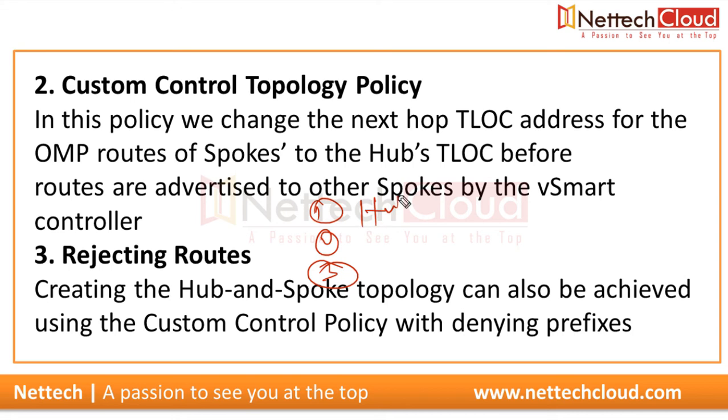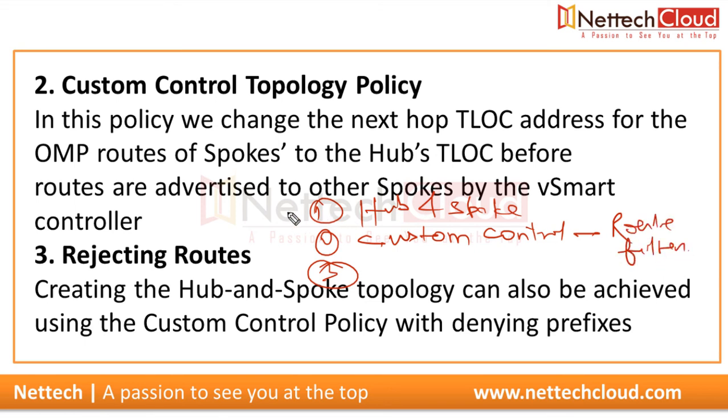So creating hub and spoke topology can also be achieved using the control policy with denying prefixes. So yes, there are three different methods. I hope you understand all three. The hub and spoke topology policy and the custom control policy to filter out the routes, route filtering again: in both, the default route needs to be advertised from the hub side. The third one is changing the TLOC address, where a default route is not required at all.